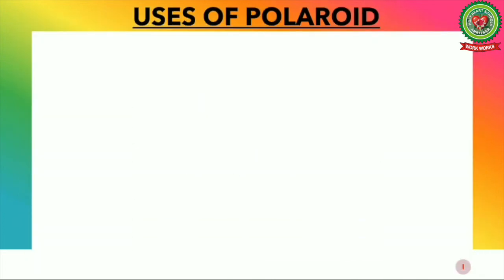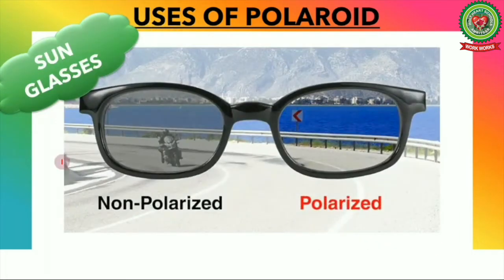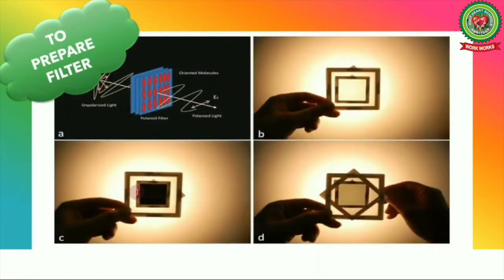Now let's see some uses of polaroids. The very first use is in sunglasses. Polaroids are used in sunglasses which protect our eyes from harmful UV radiations. You can see the difference between non-polarized and polarized glass over here. Number 2, to prepare filters. Polaroids are used to prepare filters so that we can get plane polarized light or we can increase or decrease the intensity of light.